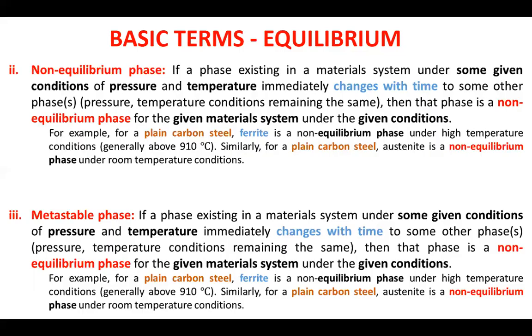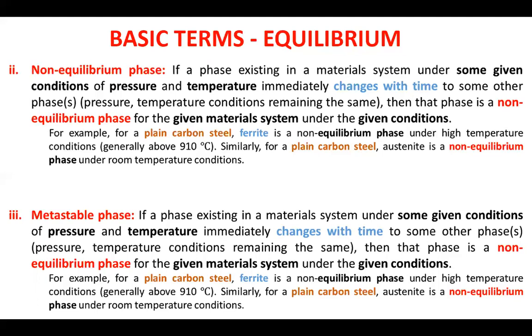For example, if you look again into the steel component under room temperature conditions, suppose you have quickly cooled down that steel component and brought it to room temperature under rapid cooling conditions, austenite is a phase which might be seen for some fractions of a second. But now these room conditions are maintained, and under these room temperature conditions this austenite will quickly transform to some other phase like martensite or something else. So the austenite phase for a steel component under room temperature conditions is a non-equilibrium phase.